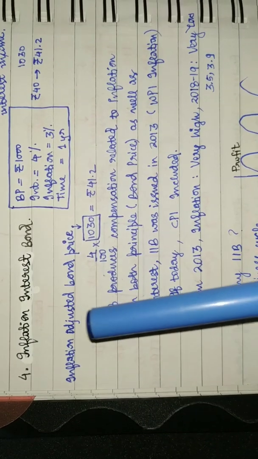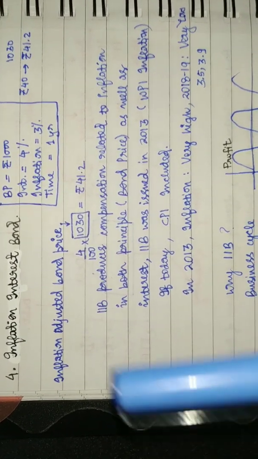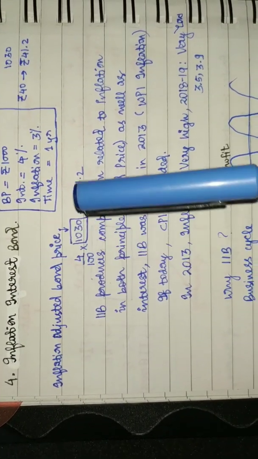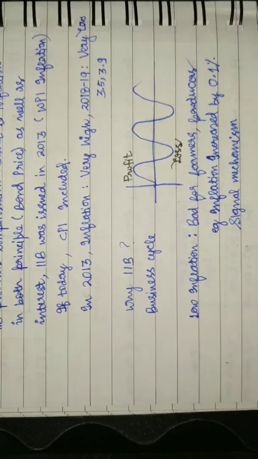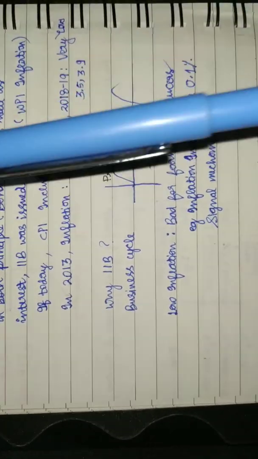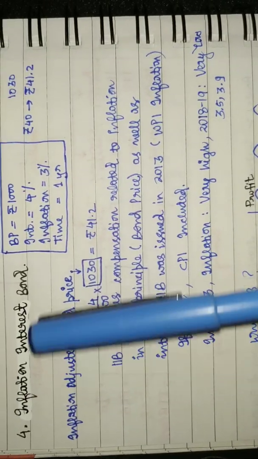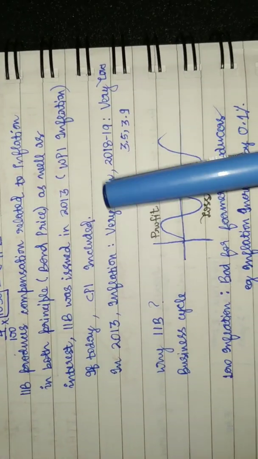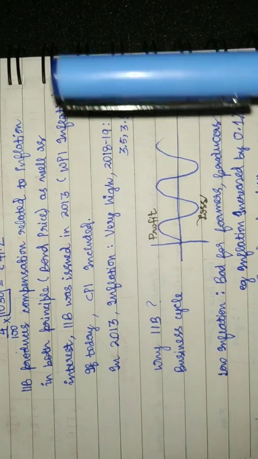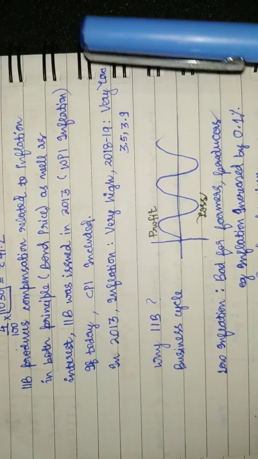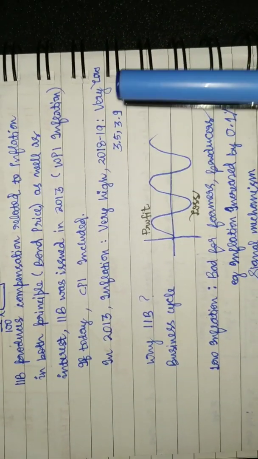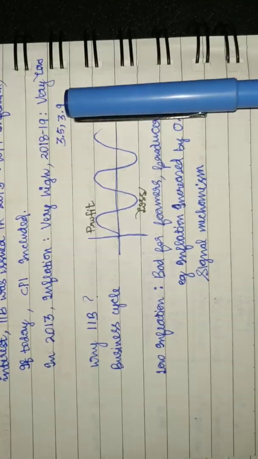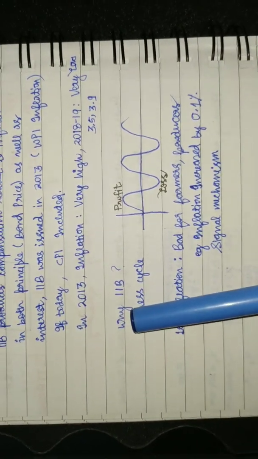A very important point in IIB is that in 2013 the inflation was very high, and hence the relevance of IIB was very high. But in 2018 and 19, when the inflation is not so high, hovering around 3.5 to 3.9, what is the relevance of IIBs?